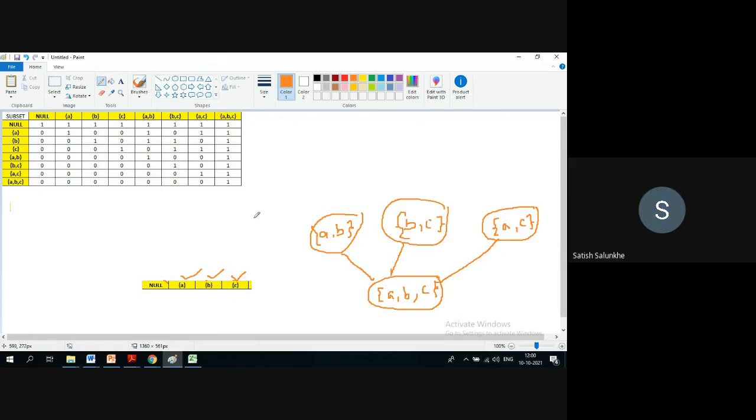Is C related to any other element apart from this? No, sir. So therefore, we have included this as an atomic element. Is B related to some other element in this pool? No. Is set A a subset of some other in this pool? No. Only to itself. Is null a subset of any other except this in this pool? Yes, sir. It is a subset of, so therefore, we have not considered this. It is having more than one. Apart from itself, it is related to some other element. So therefore, these are the candidates which will go in level 2.